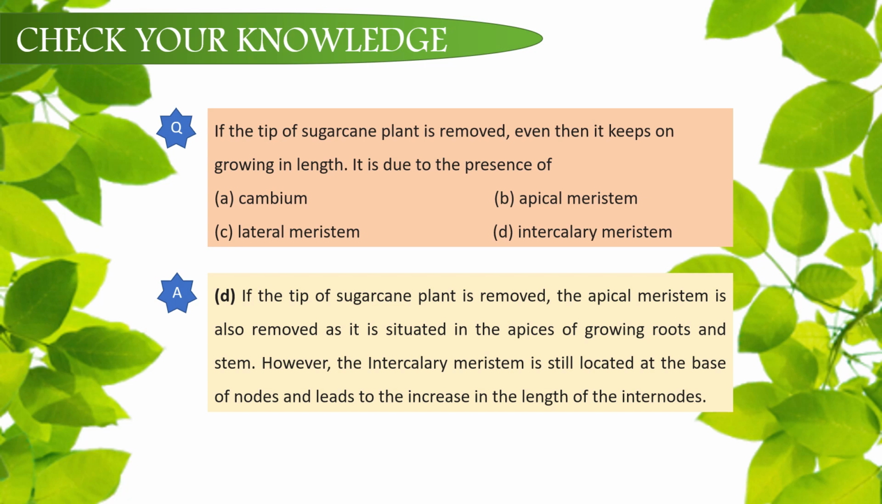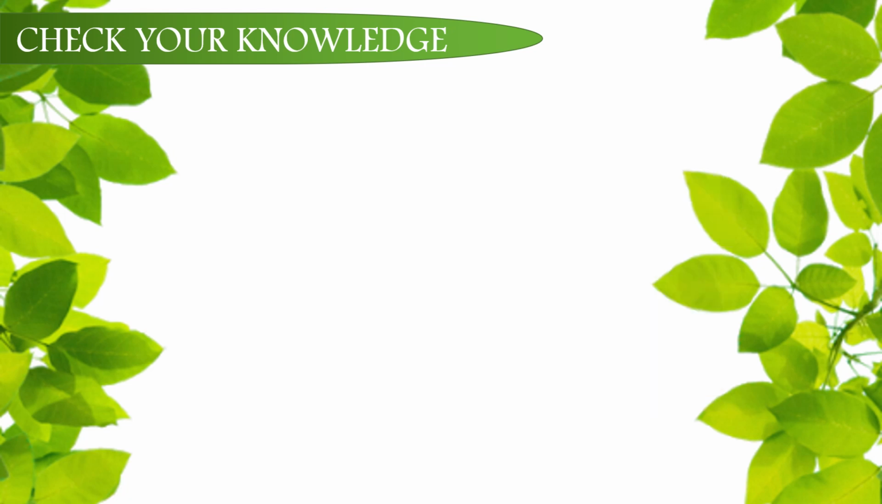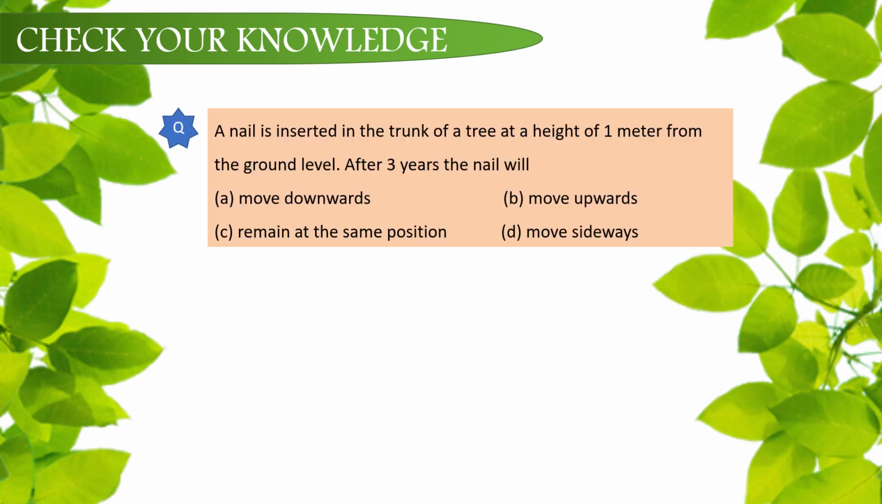But here in this case, in the case of sugarcane plant, there are nodes in between, and these nodes contain the intercalary meristem. These intercalary meristem continue to divide and increase the length of the internodes, and thus the sugarcane plant is seen to be growing longer. Okay, now for the next one.